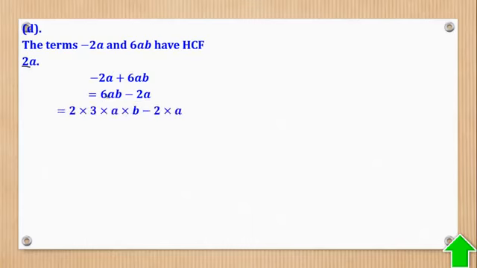Now how does it come about? 6 is 2 times 3. Then there is a, there is b. Here it is 2 times a. So realize that 2 is common and a is common. So what is left? Bring that 2a outside. What is left here? There is 3 times b, which is that. Then there is a minus. Then here it is only 1 because all these ones have gone.